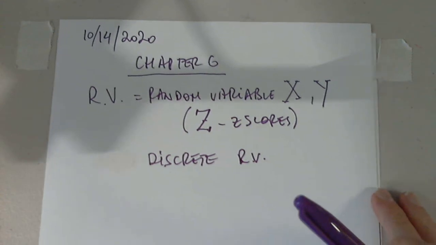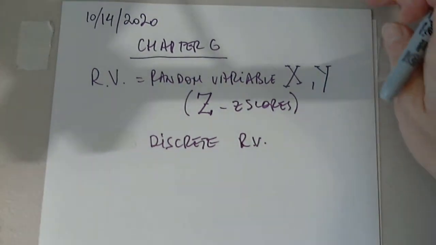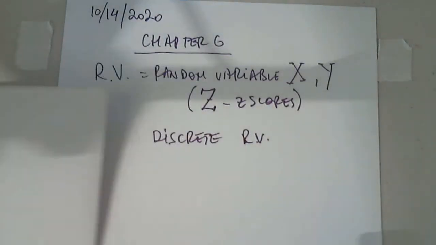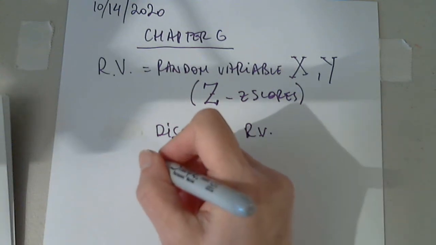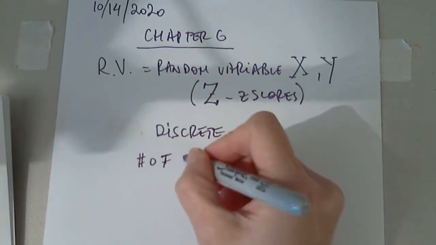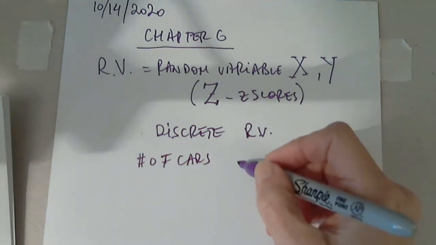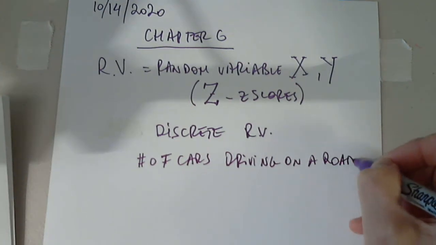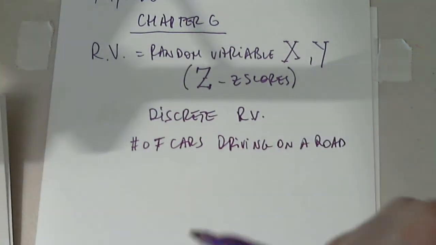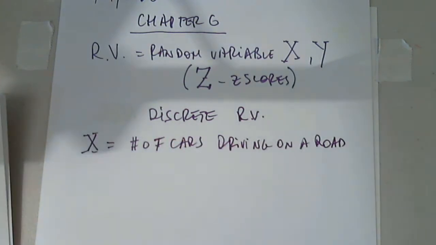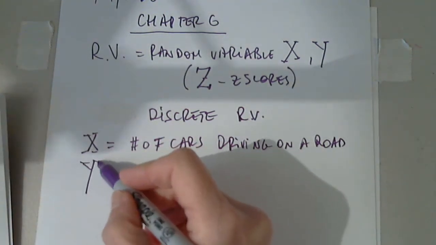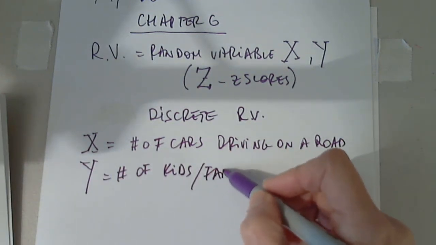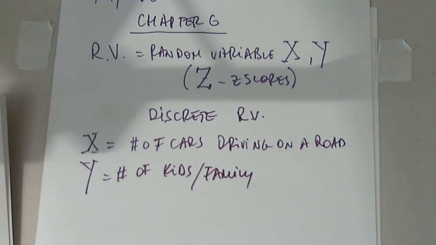So, what is a random variable that is discrete? I didn't give the definition yet, but let me just give examples of discrete random variables right here at the top. For example, the number of cars driving on a road. The number of cars is a variable that is discrete, like X. Another one, let's say Y, the number of kids per family. These are discrete random variables.